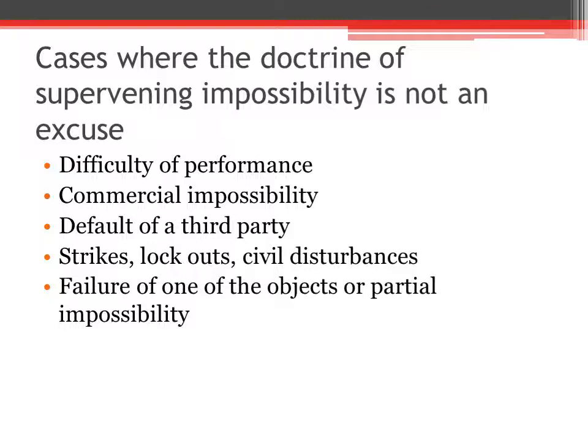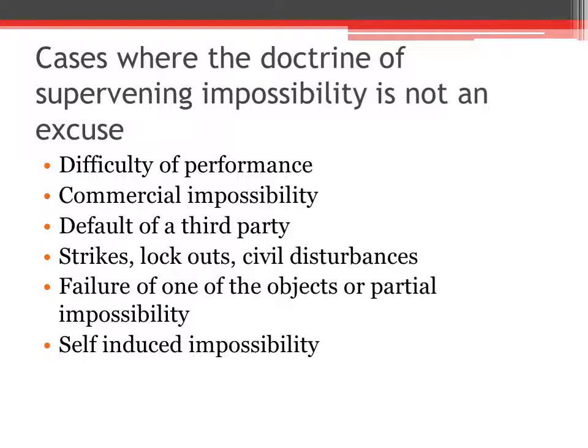So failure of one of the objects is not an excuse to terminate the contract if one or more objectives are there. The last one is self-induced impossibility. Where the impossibility is due to default of the contracting party himself, the contract does not get discharged. Self-induced means the default which is made by the contracting party himself. Default of the contracting party himself, then the contract is not discharged.